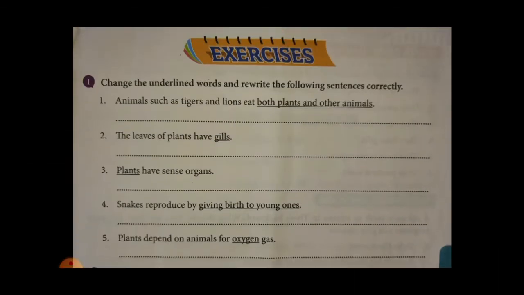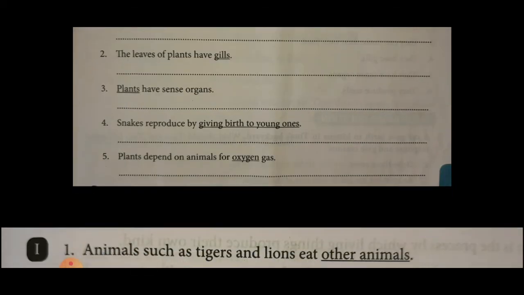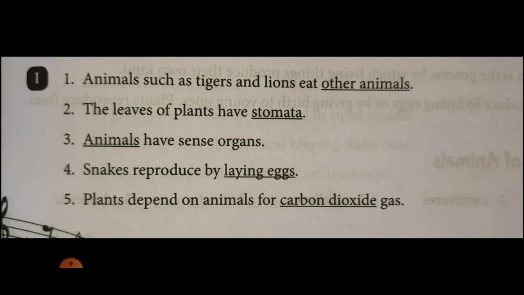Question number 5, the last question in this item. Plants depend on animals for oxygen gas. That part we discussed in today's class. For oxygen, plants need oxygen gas from animals? No. Which gas? You know, it is carbon dioxide gas. Plants depend on animals for carbon dioxide gas. That is the correct answer. So the first part is completed.